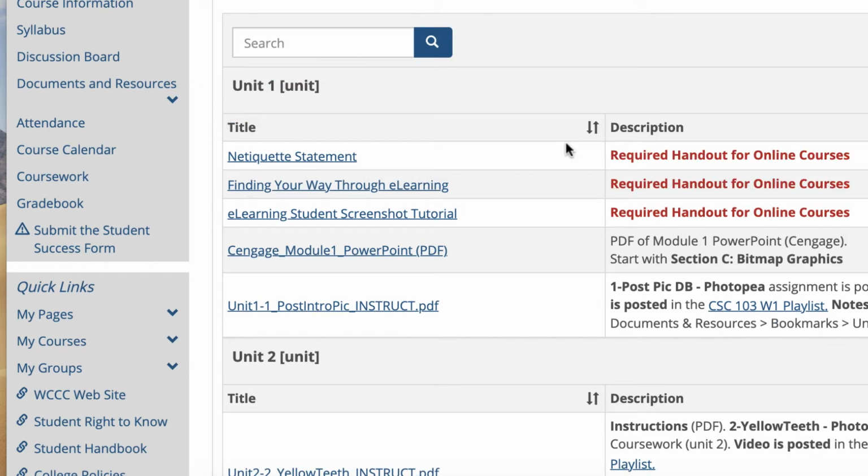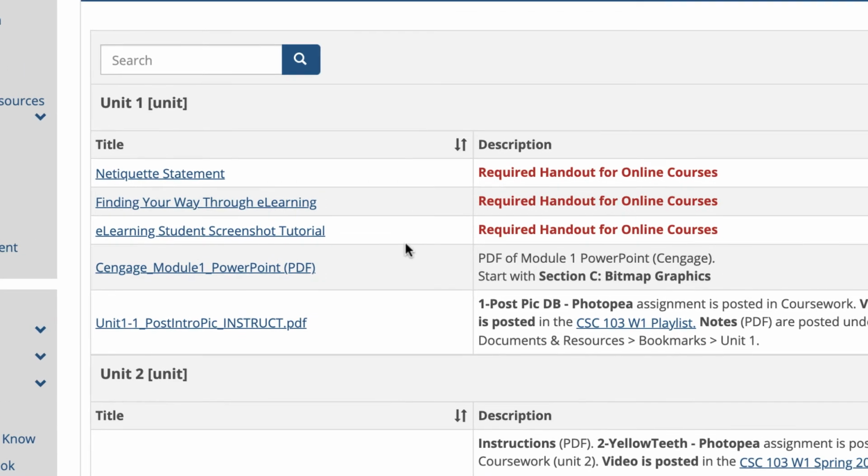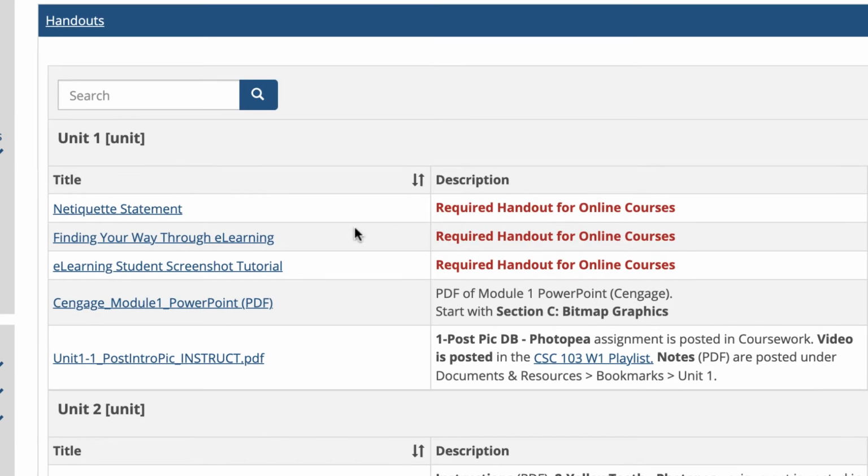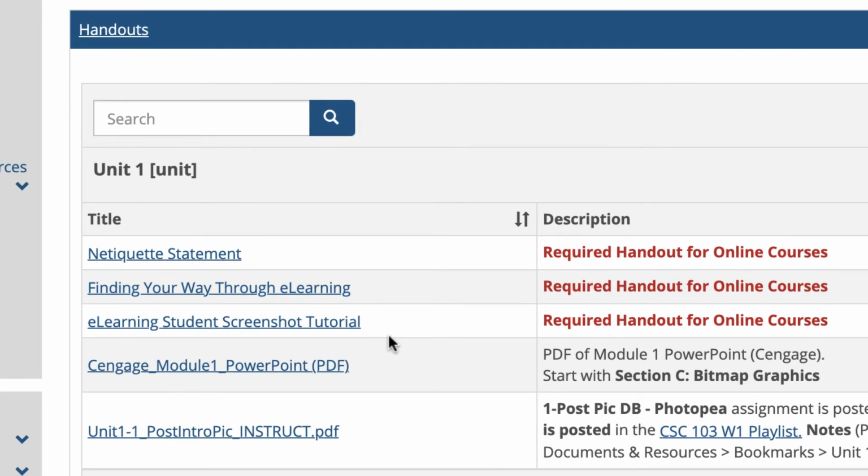Now under Unit 1, I do have a couple of required things here because for some reason, when I had them in a separate section, it put it after Unit 1, which was confusing. But these things here, the netiquette statement, finding your way through e-learning, which I'm doing right now, and the e-learning screenshot tutorial, if you're watching this video, you probably don't need to look at these things, but you could look at the netiquette statement because that may help you as far as your etiquette in terms of responding to people on discussion forums and communication and things like that. It's probably worth checking out.